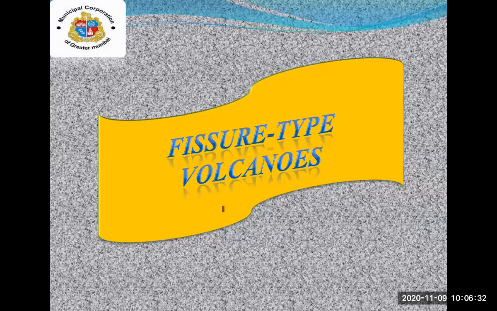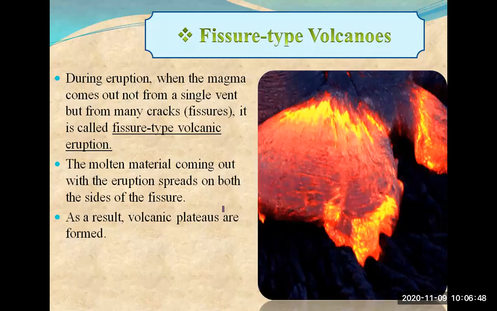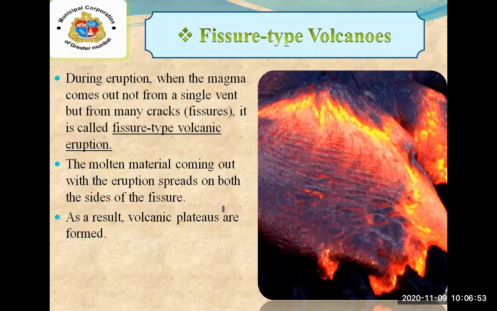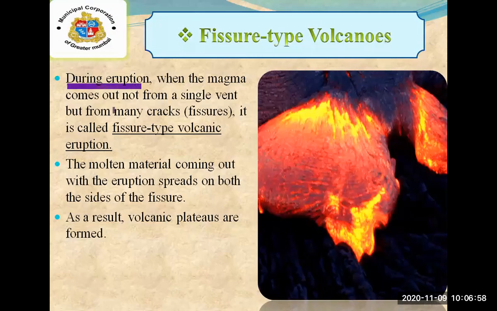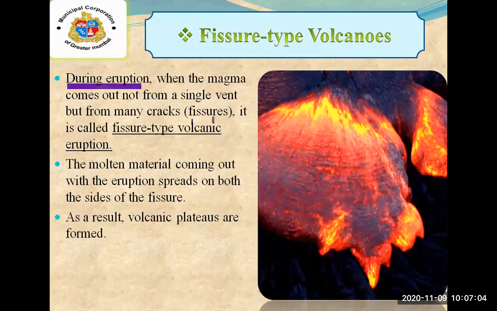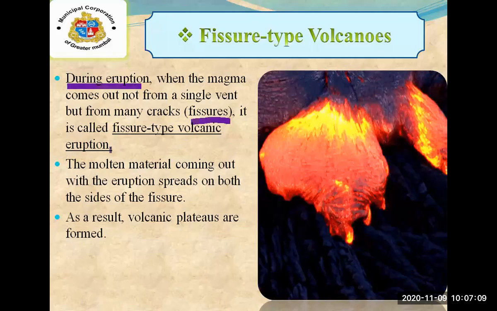Next, the second type of volcanoes is fissure type volcanoes. What it is, we are going to study in detail through a diagram. Fissure type volcanoes are the opposite of the first one, students. During the eruption, when the magma comes out not from a single vent but from many cracks, that is the fissures, it is called fissure type volcanic eruption.